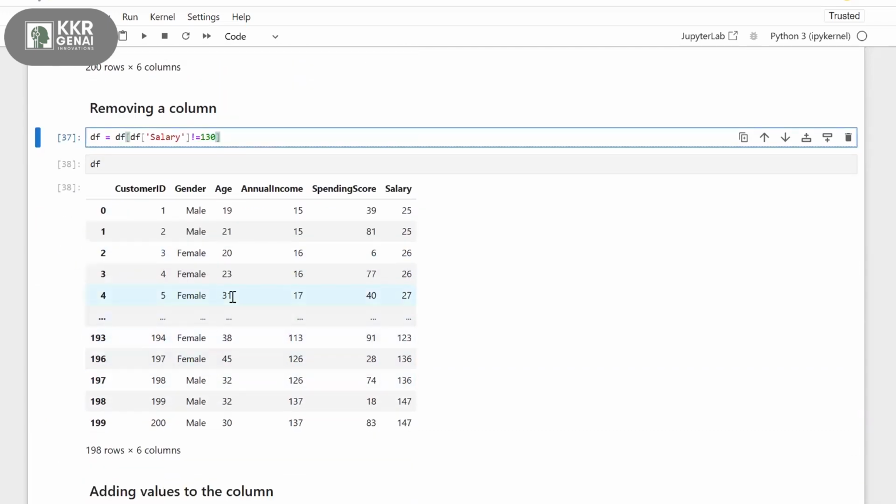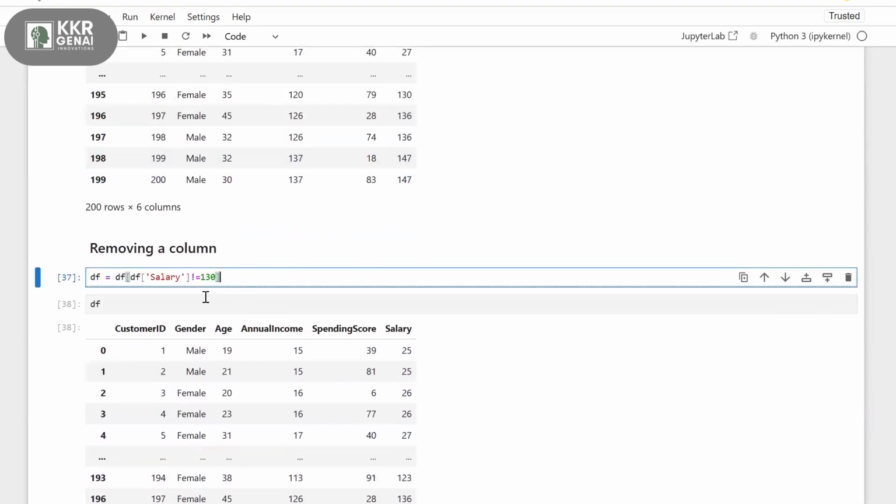So it will delete the entire row, right? Yeah, the entire row with salary equal to 130 will be deleted in this scenario. It says the value is not equal to 130, so it will take all the other records.